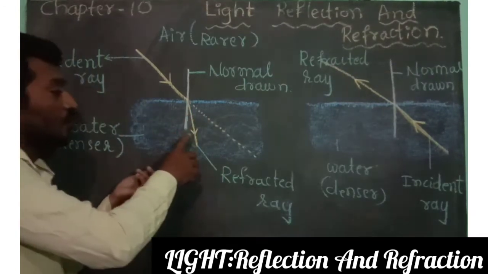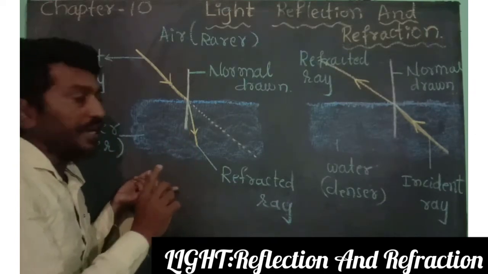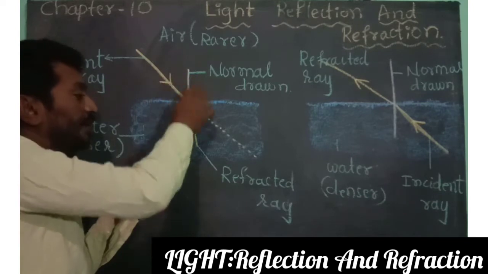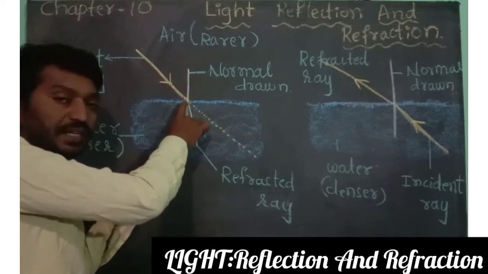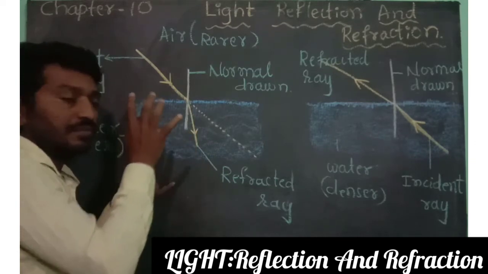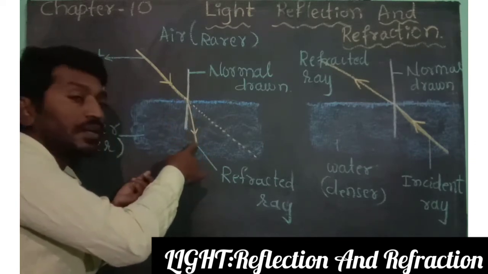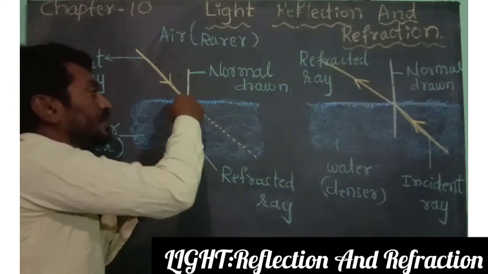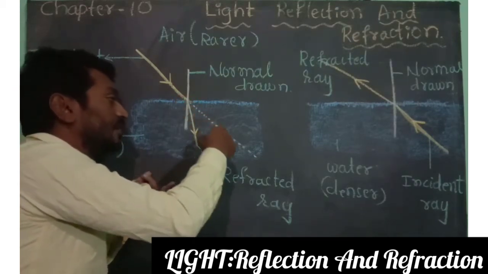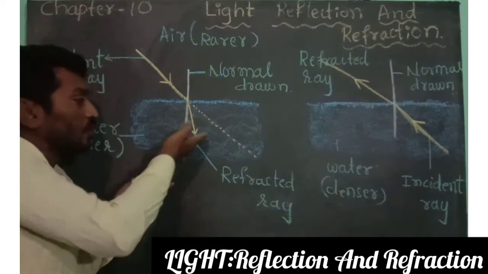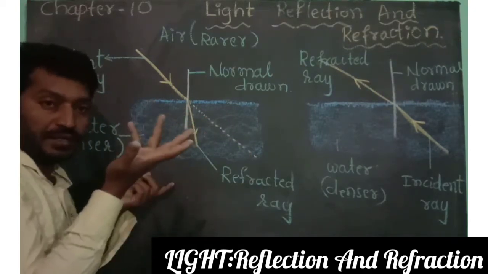Here you carefully observe, my dear students, when light comes from the rarer medium to the denser medium, after refraction it moves towards the normal. Actually this is the original path of light, but it bends, it changes path towards the normal.